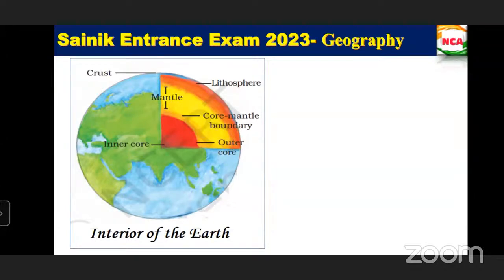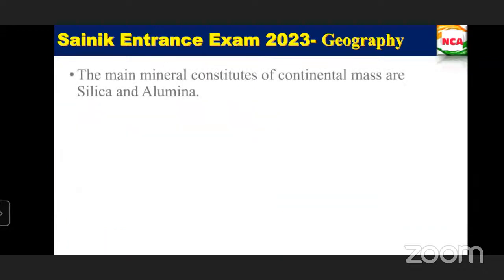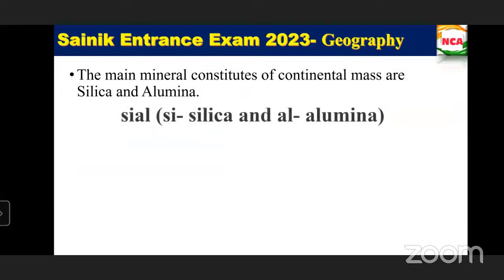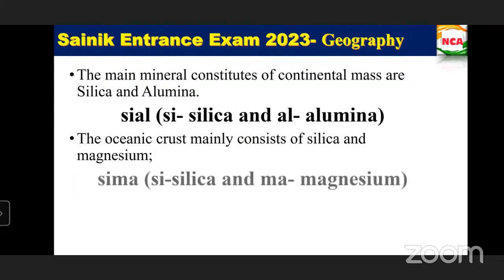Then the main mineral it is constituted of is called silica and alumina, denoted as SiAl. Si is for silica, and Al is for alumina. Next is the oceanic crust, which mainly consists of silica and magnesium, that is SiMa. Si stands for silica and Ma stands for magnesium.